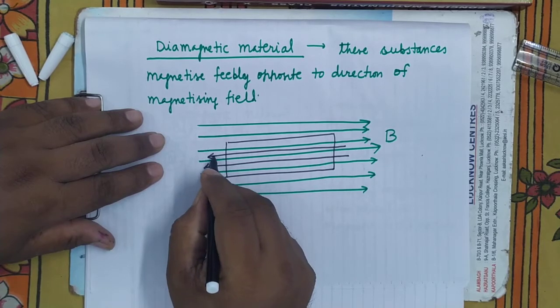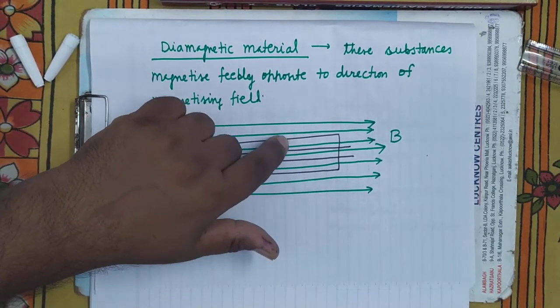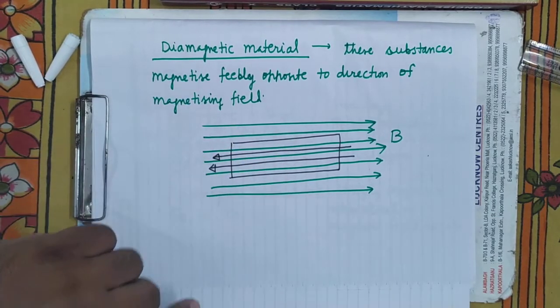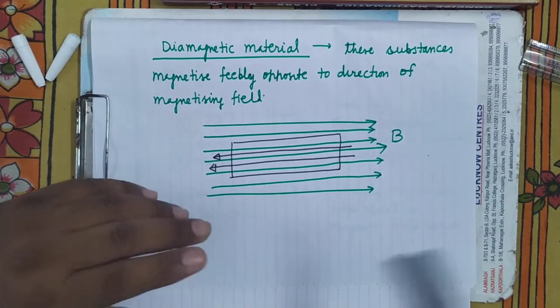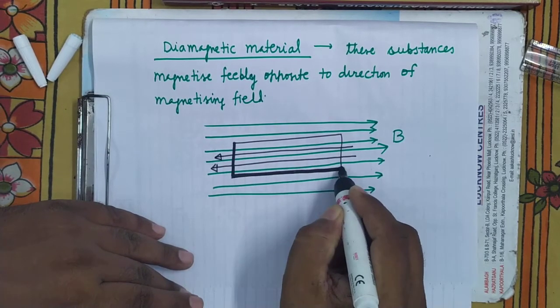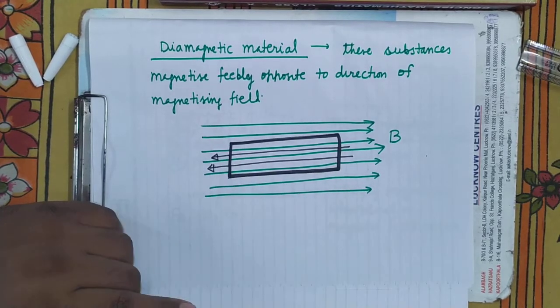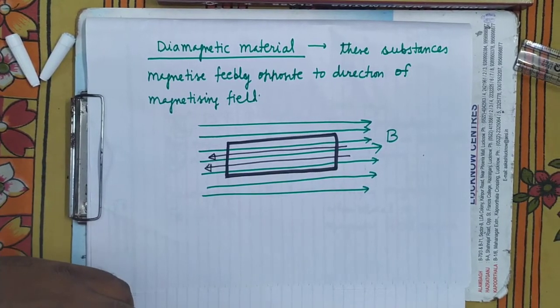And when it flows in the opposite direction, what will happen? It will reduce the magnetic flux density inside the material. Inside the material, magnetic flux density will be reduced, while outside it will be more. It's clear.